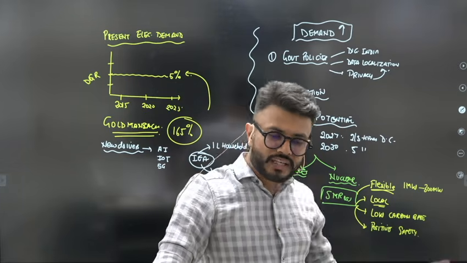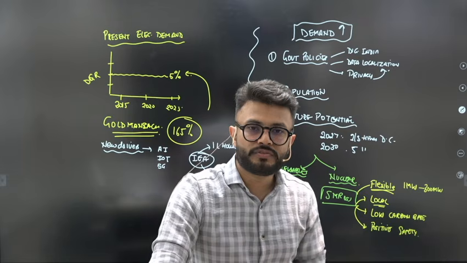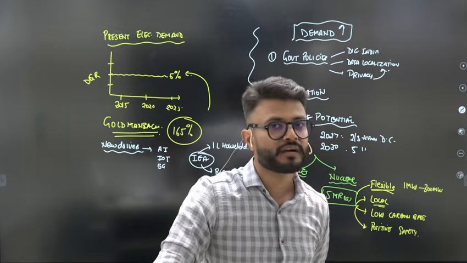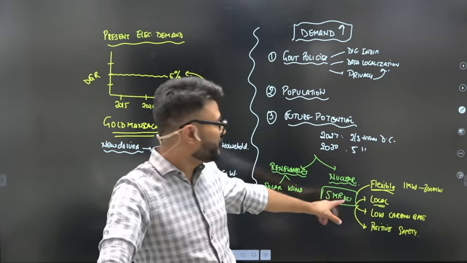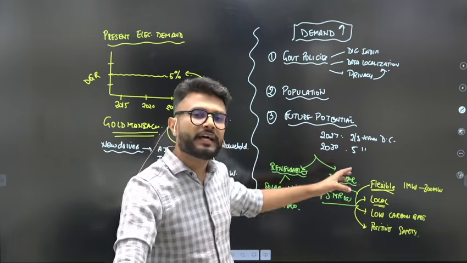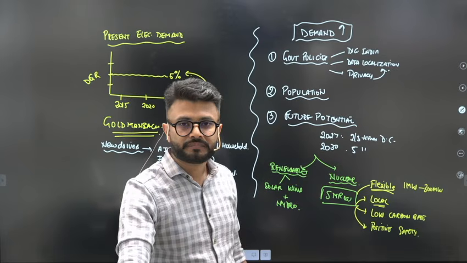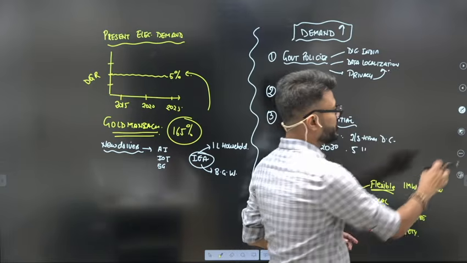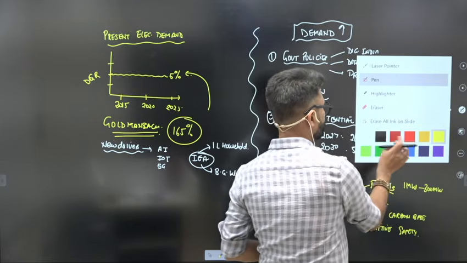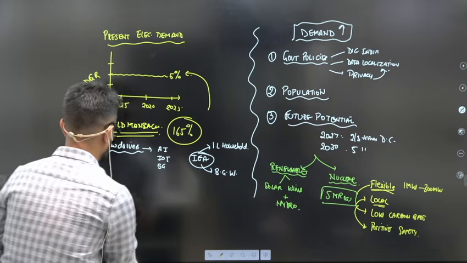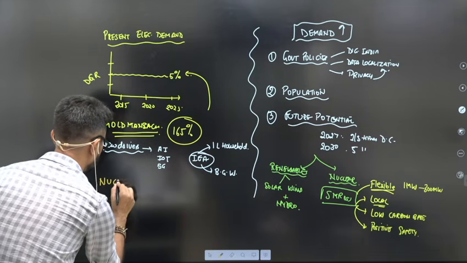Okay, so with time the technologies have improved, so now the scenario has changed. It is not the same as it was 15 to 20 years back. So these are some of the merits which favor small modular reactors in order to supply power to the data centers. And just because of this, in this context of nuclear energy, the government has recently come up with the nuclear energy mission. I'm writing it here. Okay.